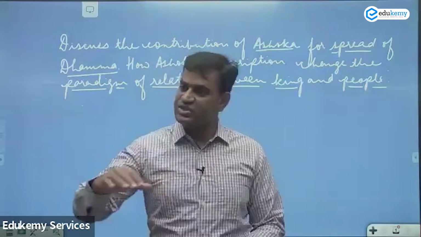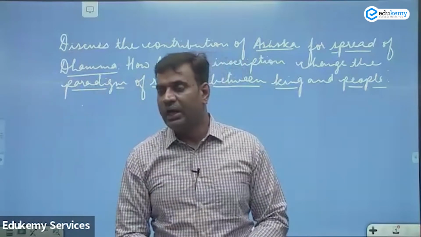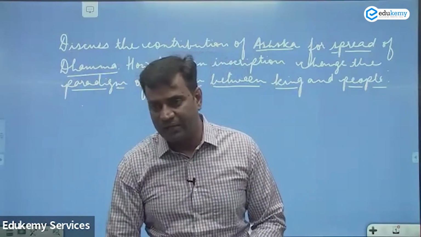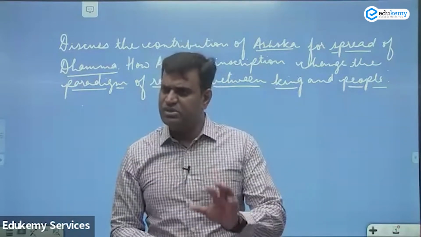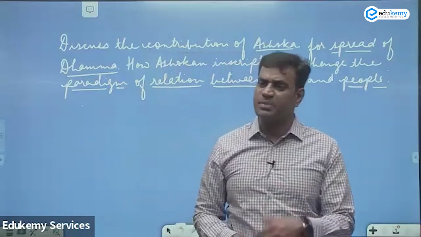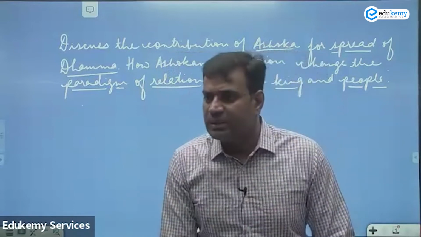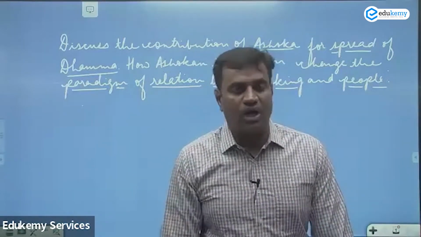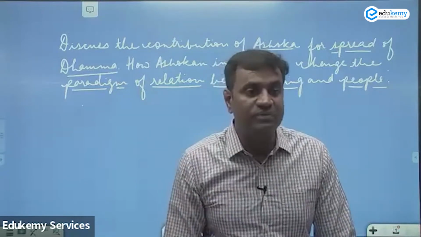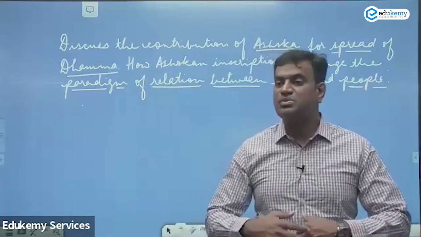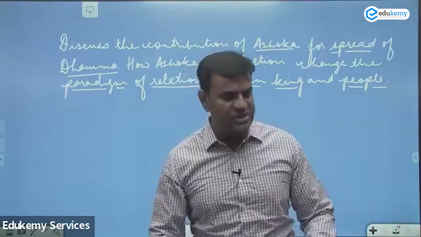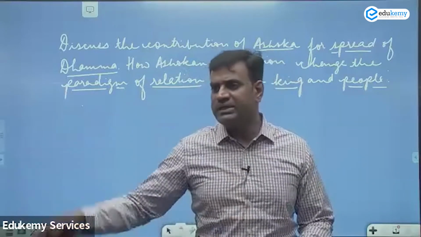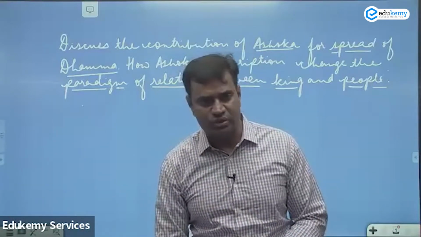Clear? In the extreme northwestern part of India, he used the Aramaic language, which was based on Iranian script, known as Kharoshti script. The purpose of choosing local languages was that his message could be easily understood by the masses in general. So Ashoka's contribution for the spread of Dhamma was that he began to spread the message through a large number of rock inscriptions, found throughout the Mauryan Empire in the 3rd century BC.